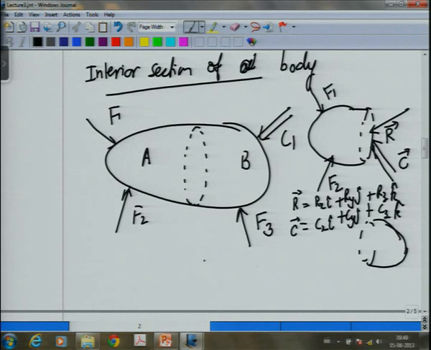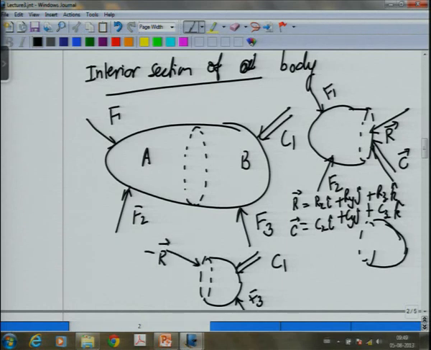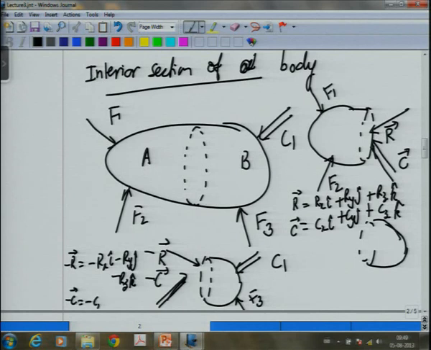But now, when I draw the free body diagram again of the right part, first I will show C1, I will show F3, and now here we will have minus R and minus C, and this minus R is equal to minus Rx i minus Ry j minus Rz k, and minus C is equal to minus Cx i minus Cy j minus Cz k, so that when the two are clubbed you get a 0.